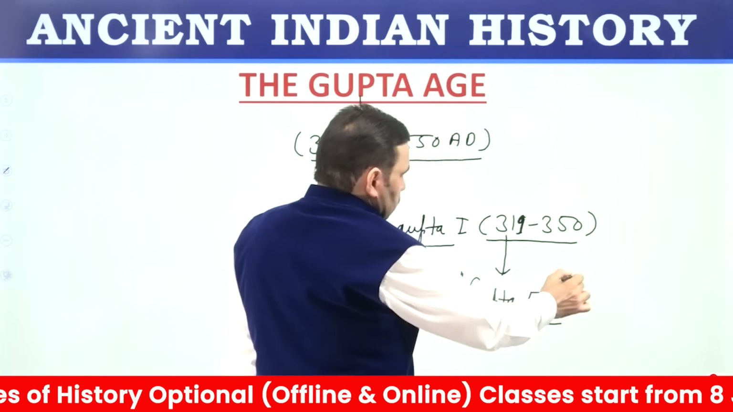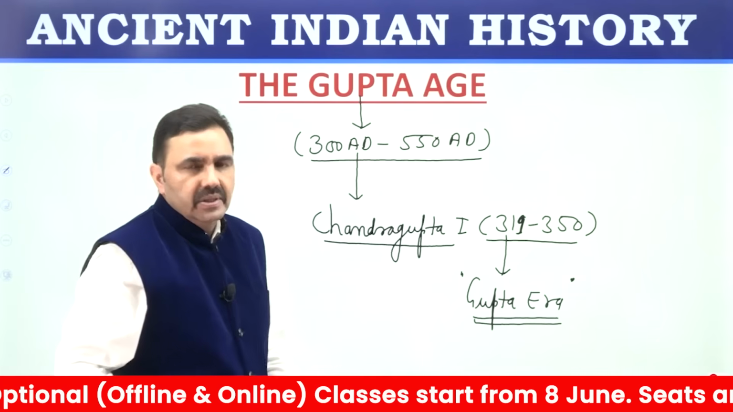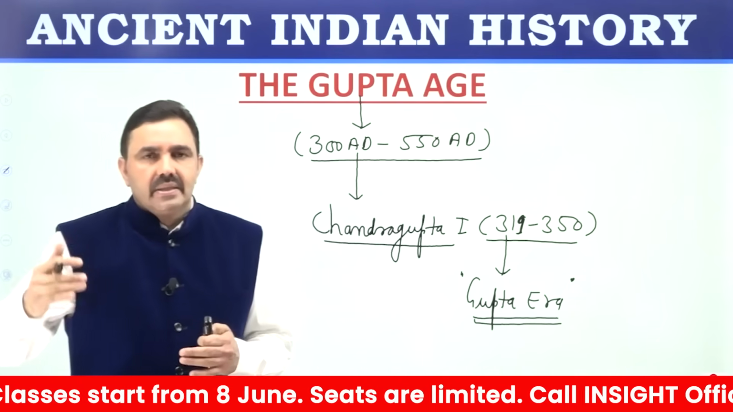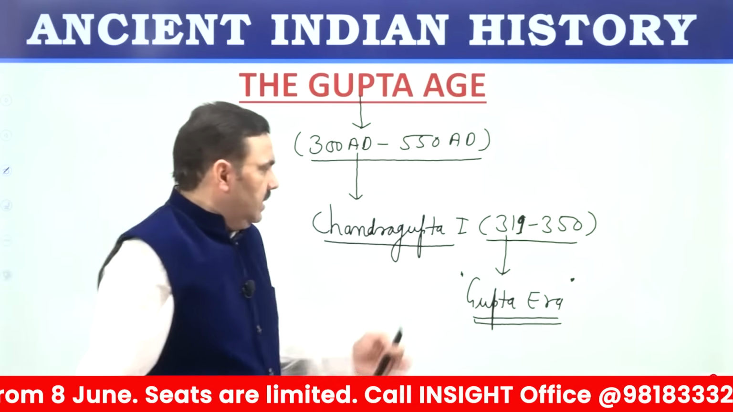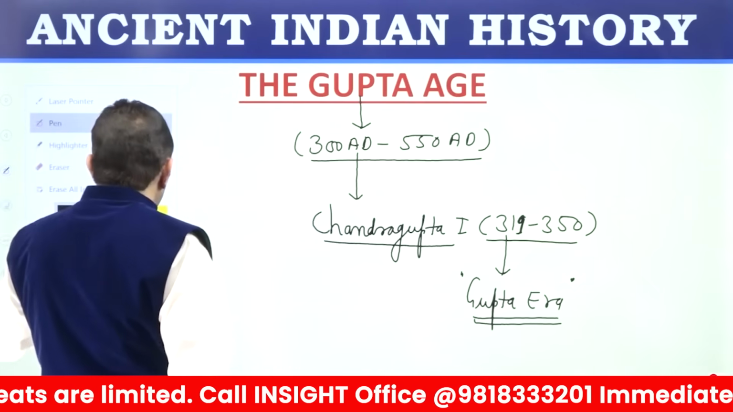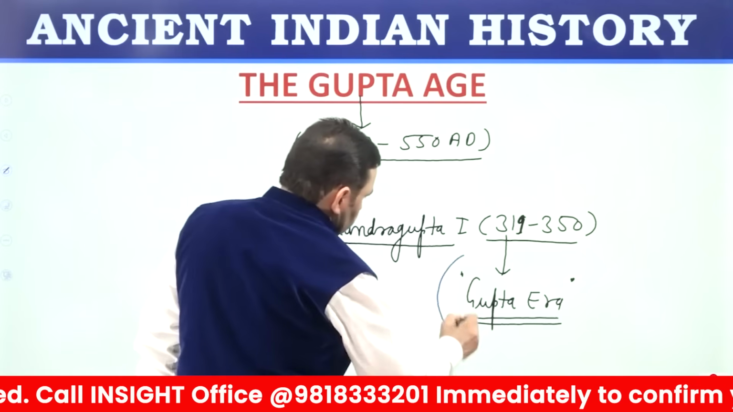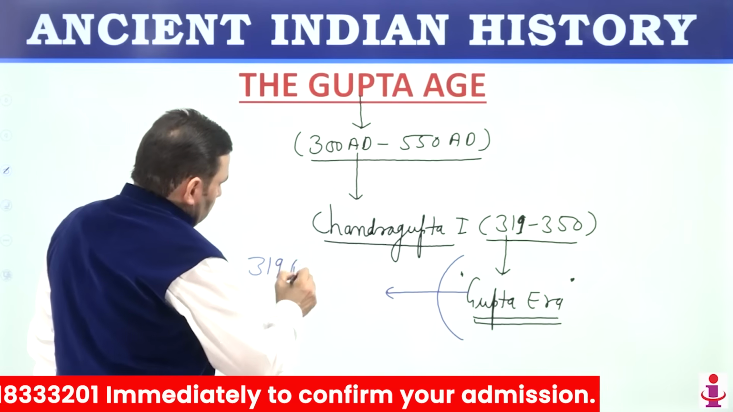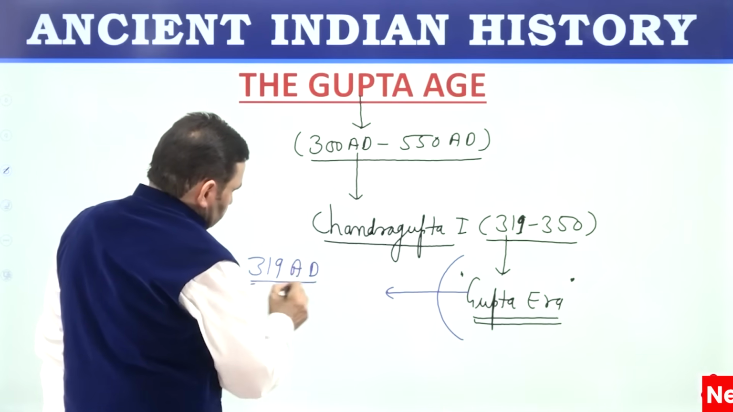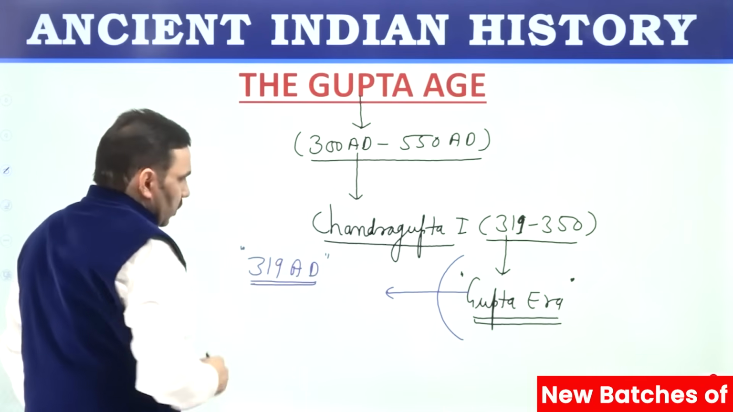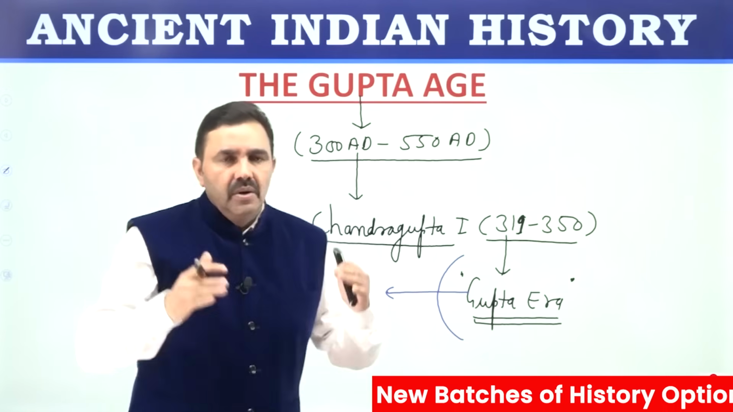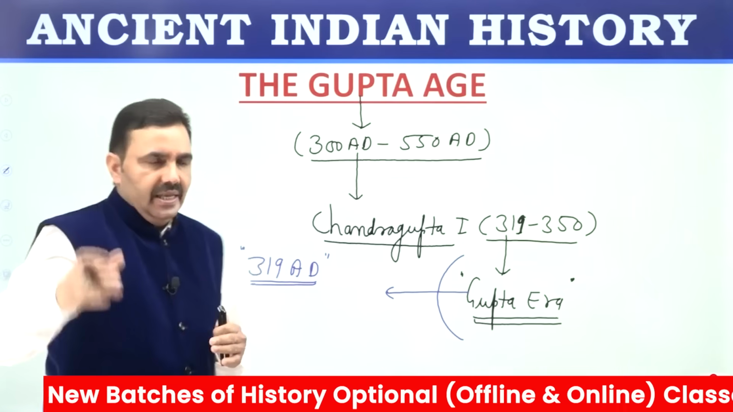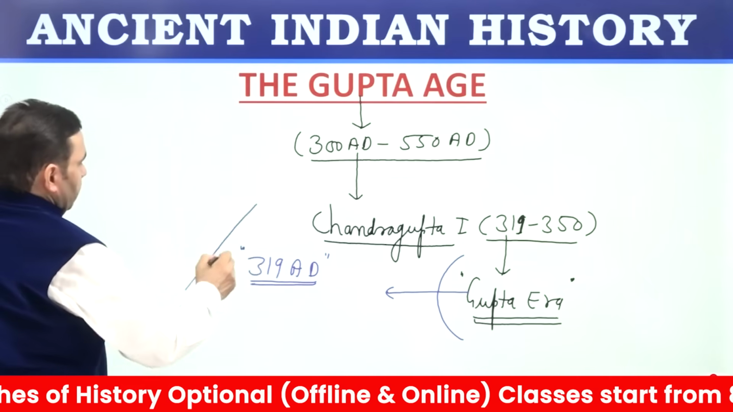Whenever there used to be a new dynasty, whenever there used to be a powerful king, he used to start a new era. There were so many eras started in ancient times. This Gupta era started in 319 AD, or the first year of the Gupta era was 319 AD. This has been calculated. Nowhere has Gupta mentioned that the first year of the Gupta era was 319. This has been calculated, and calculated by a very prominent historian,